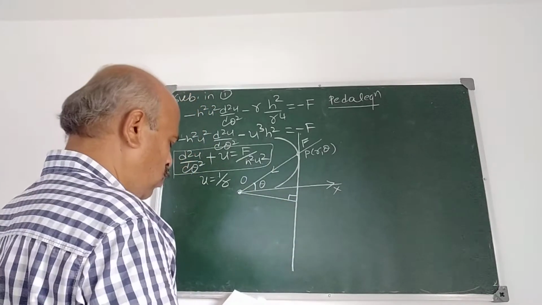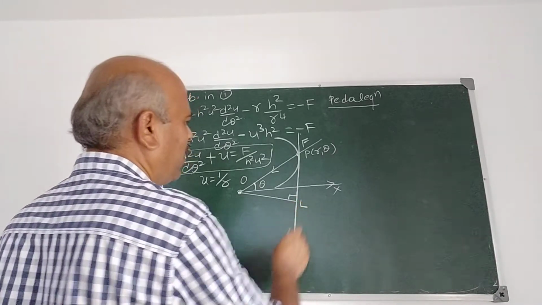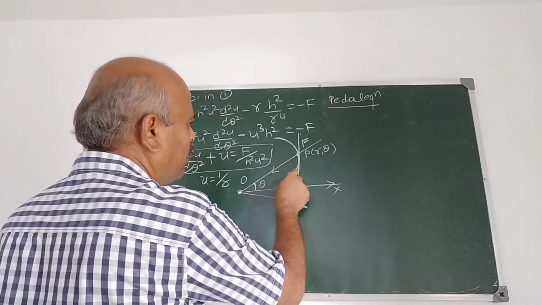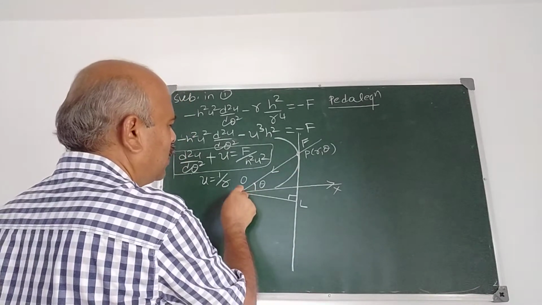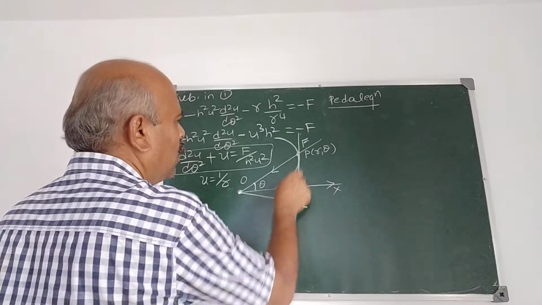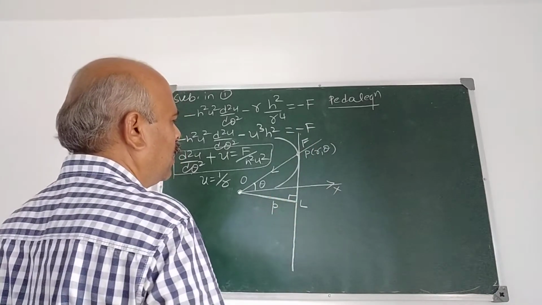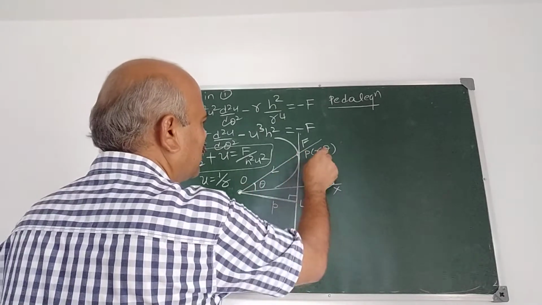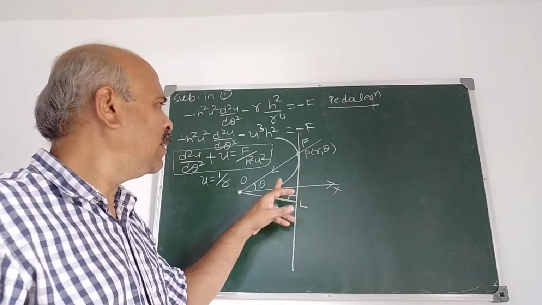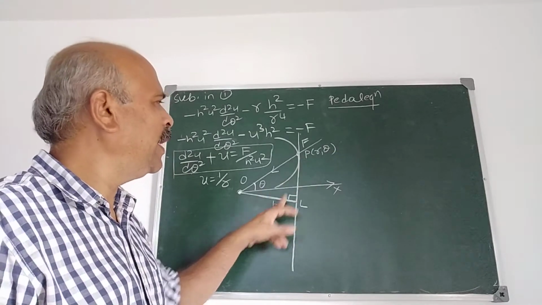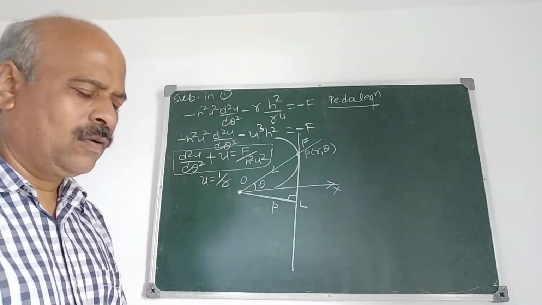Suppose O is the pole, and OL is the perpendicular, and the length of the perpendicular from the pole to the tangent at the point is small p, and OP is equal to r. Then p and r are the coordinates of the point. Here p and theta are the coordinates of the point.